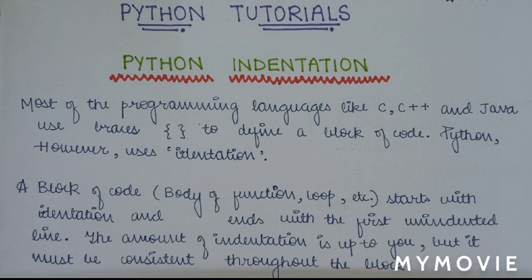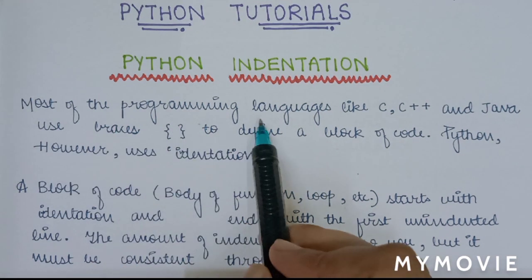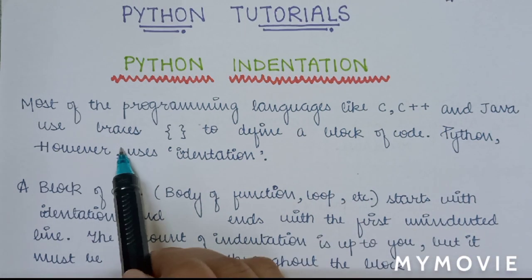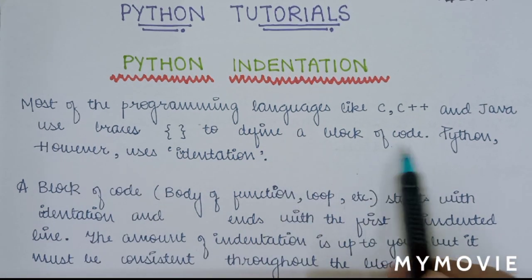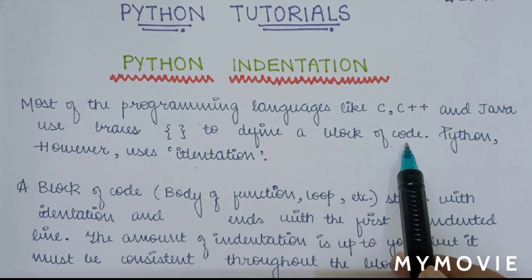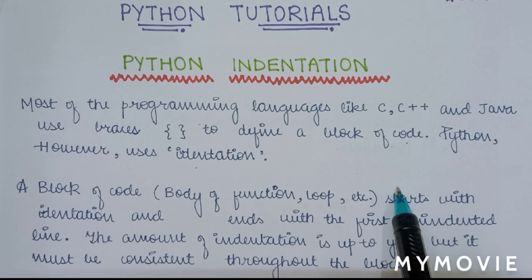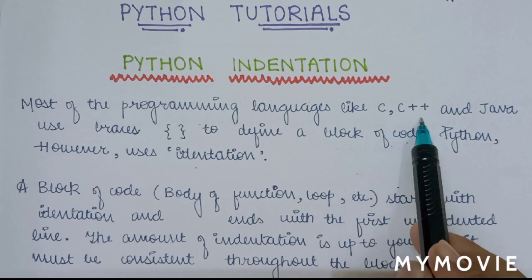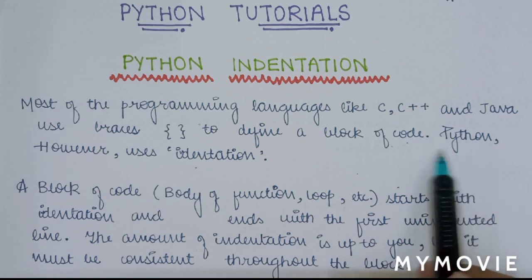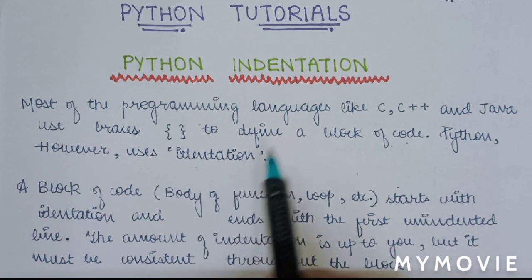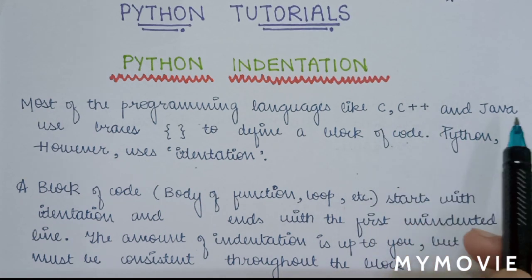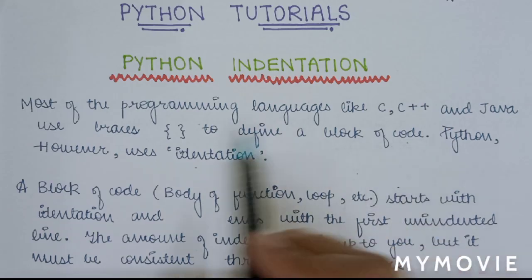So let's begin. Most of the programming languages like C, C++ and Java use braces to define a block of code. Python, however, uses indentation. So block of code here means some lines of code which we can write using C, C++, Java and Python. While writing code in Python, we use indentation, whereas while writing code in C, C++, Java and any other language other than Python, we use curly braces.